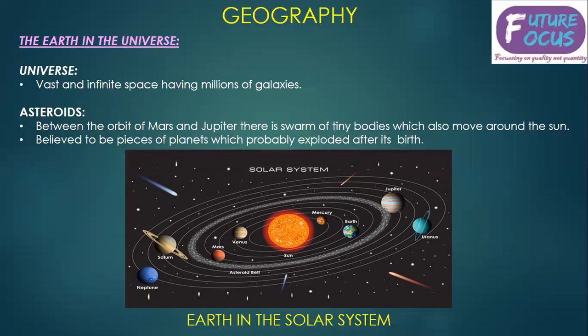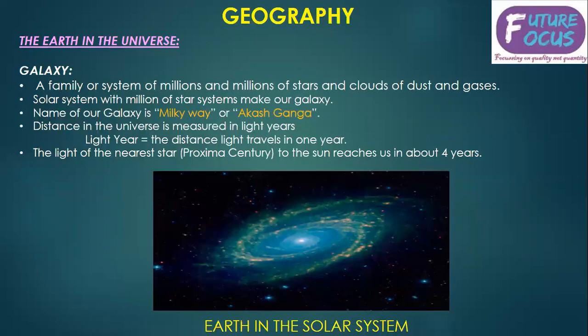So I was talking about asteroids. The solar system includes asteroids as well. So what are asteroids? Between the orbits of Mars and Jupiter, this is your Mars and this is your Jupiter, there is a belt. This is a swarm of tiny bodies which move around the sun. They are called asteroids. They are believed to be the pieces of a planet which probably exploded after its death.